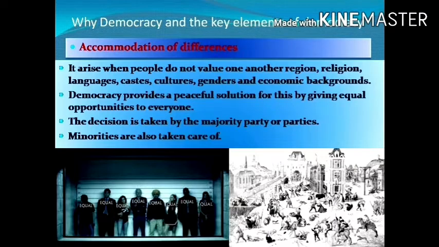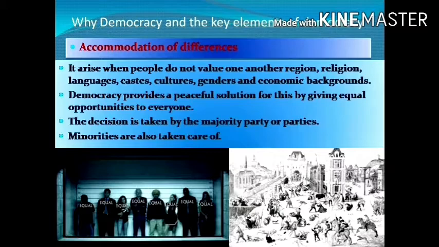When everyone is equal according to democracy, no one will feel superior or discriminated against. Everyone is equal. All religions, castes, cultures, genders and languages are equal in front of the law. If everyone is equal, no one will feel superior or discriminated against, and there will be no differences among the people.